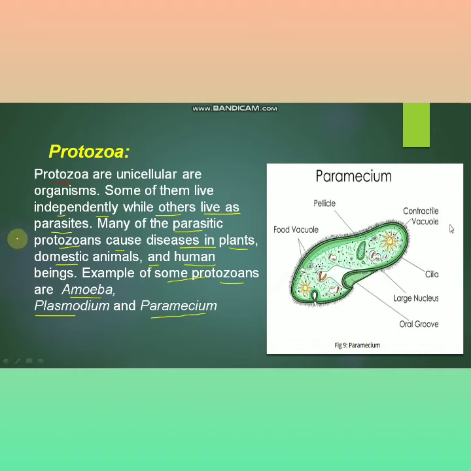The main important thing of this microorganism is that some of these protozoans are disease causing, which can infect any animals and human being. One of them is plasmodium. This is found inside the mosquito, and this will generate a malaria disease. Similarly, a type of the amoeba also generate different type of disease in human being.